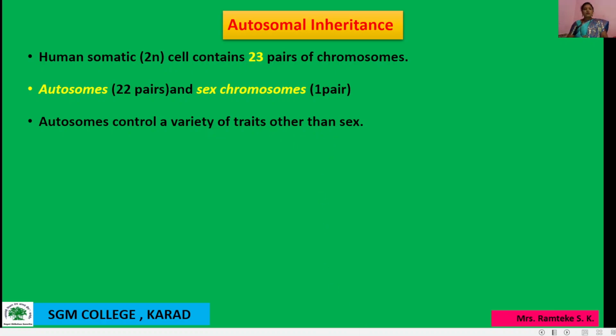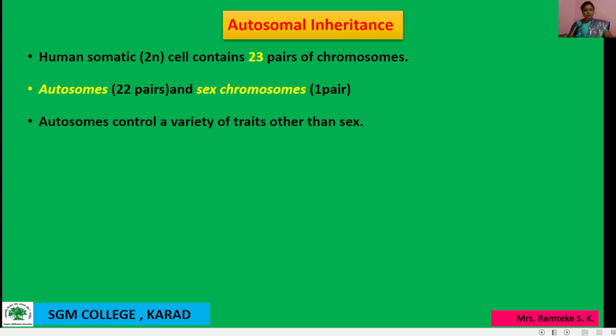Again we understand here, human somatic, that is 2n number of cell, contains 23 pairs of chromosomes. They can be divided functionally as autosomes, that is 22 pairs of autosomes, and sex chromosome, only a single pair.